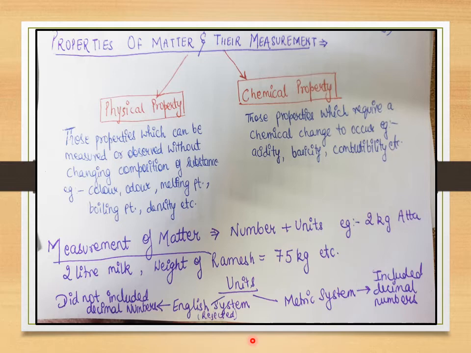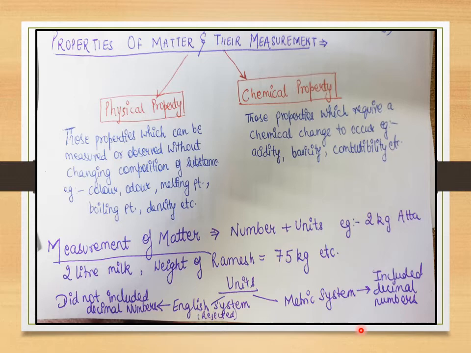So what came after that was the metric system. In the metric system, the advantage was that it included decimal numbers. That is, if I say 2.5 liters of milk, it would say yes, 2.5 liters of milk. If I say 2.5 kg of wheat, it would say yes, 2.5 kg. So decimal numbers were very much included in it.